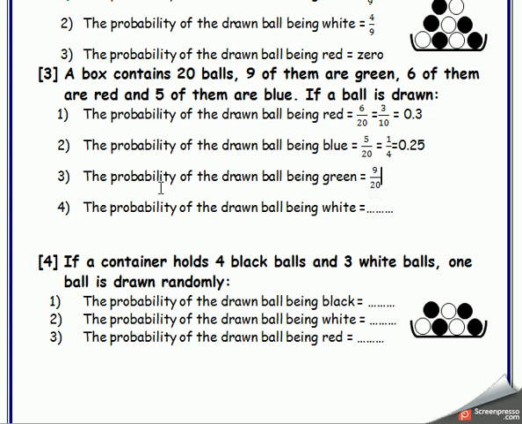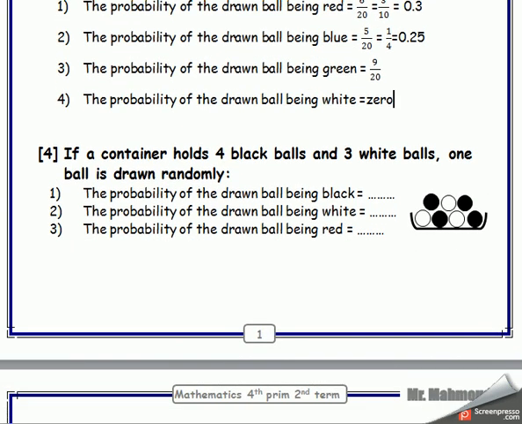The next one. The probability of the drawn ball being white. Mister, I haven't white. I will revise first: 9 green, 6 red, 5 blue. I haven't white, so the answer will be 0. This is an impossible event or impossible probability.